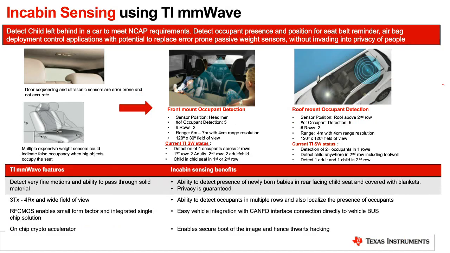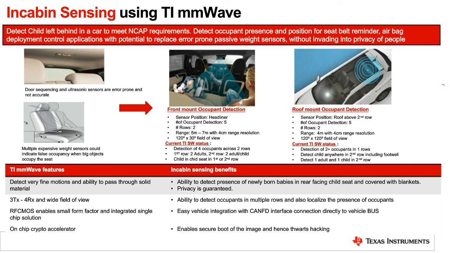Now I'm getting into the automotive applications. In-cabin sensing, as I said, is gaining a lot of traction, especially with Euro NCAP requirements. 60 gigahertz sensor is leading the market. Conventionally, ultrasonic was tried in the past, but it is not 100% foolproof, and camera has its own drawbacks as well.